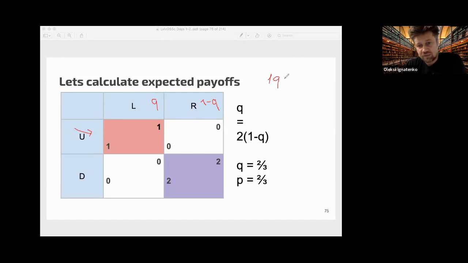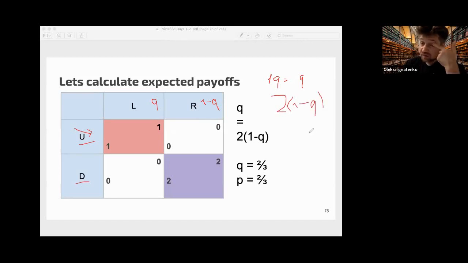So his expected payoff from playing up is Q. If he plays down, he gets 2 with probability 1 minus Q, and 0 with probability Q.